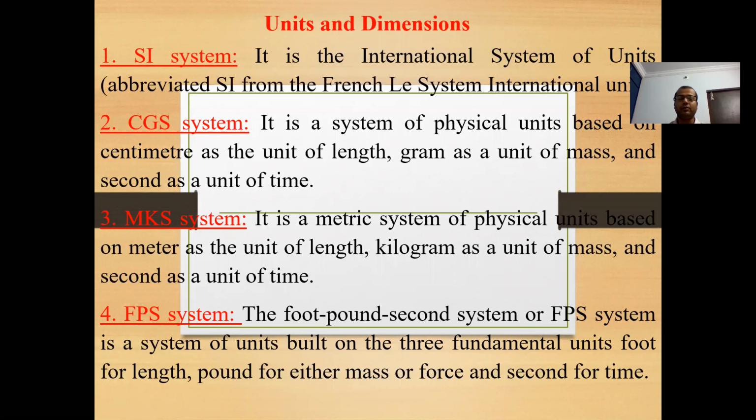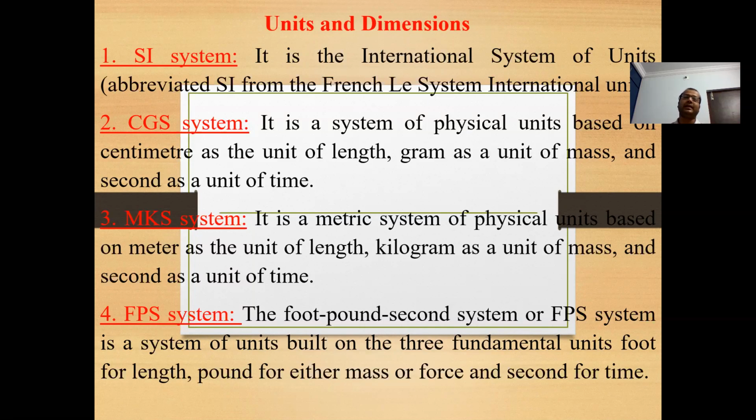Now before starting, I would like to discuss units and dimensions, because personally I suggest that this is always very important. Four systems of units are there. First is the SI system, which is nowadays accepted everywhere and which we commonly use. Then the CGS system, and some old systems, MKS and FPS, which we do not use very often. But we use the SI system, and sometimes the CGS system.